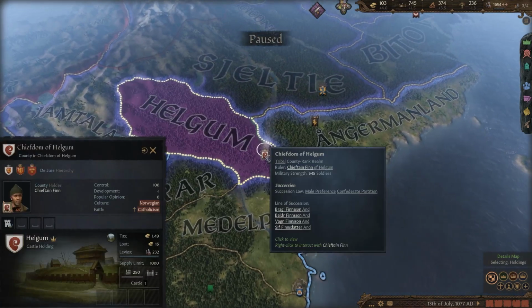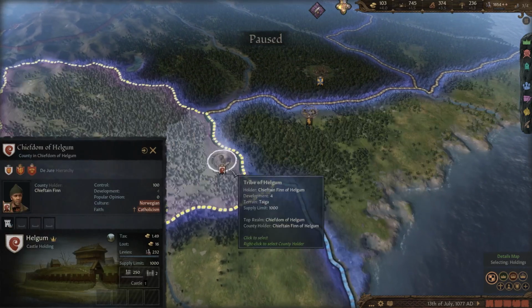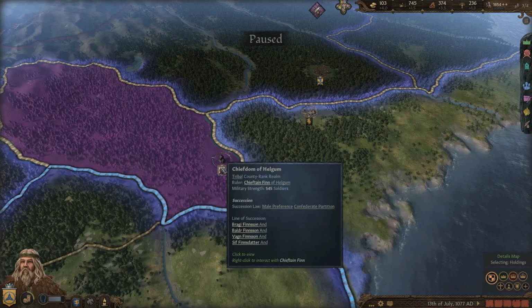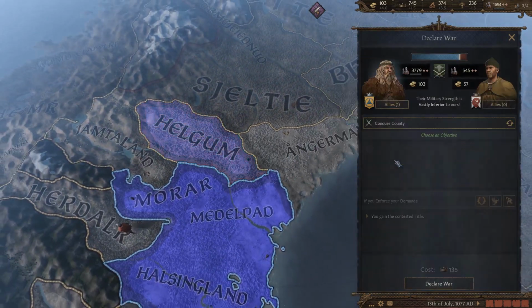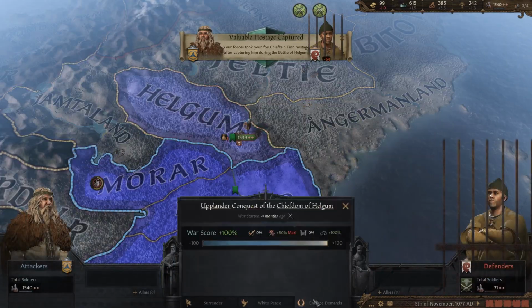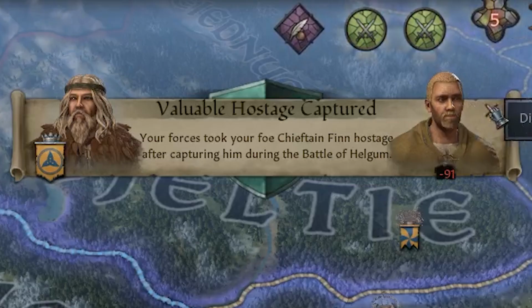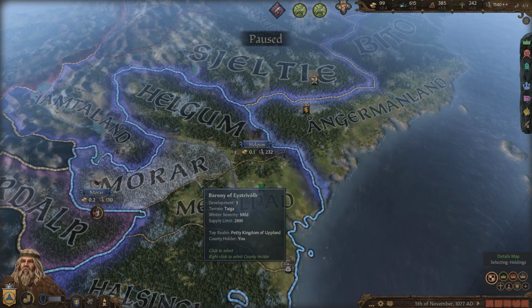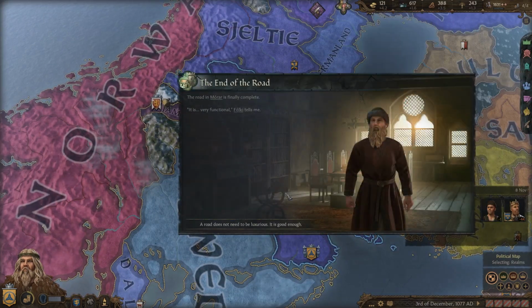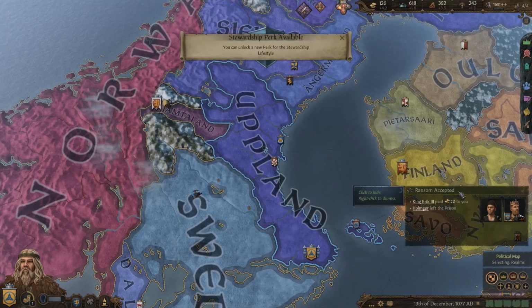And it looks like another one of our northern neighbors here has changed from tribal to feudal, as you can see from their little castle holding here. So that's a perfect place for my next invasion, which I will go ahead and do. And there we go. Boom, bam, bop. Which brings our holdings up to 4, and increases our units and our gold quite a bit, may I add.